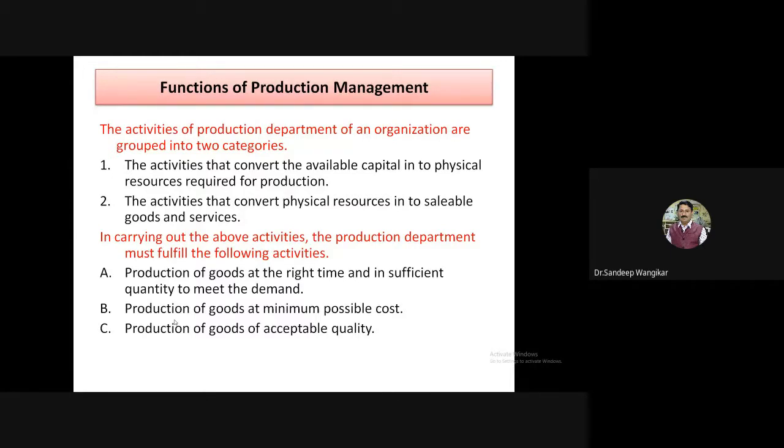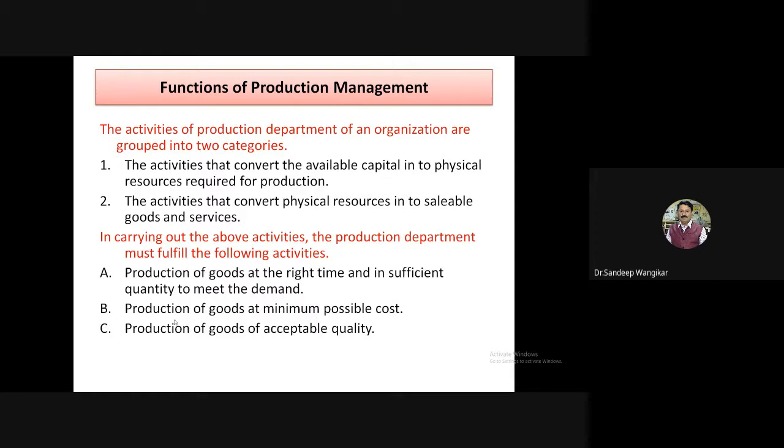So these are all the things that convert available capital, for example 10 crores, into a plant which will produce the bikes or the cars. And second, convert the physical resource to saleable goods. Now taking the different outsourced parts, for example nut, bolt, indicators, headlights, which are fabricated by small vendors, collecting from all of these and then assembling to saleable goods, you will get a car or bike which is saleable.